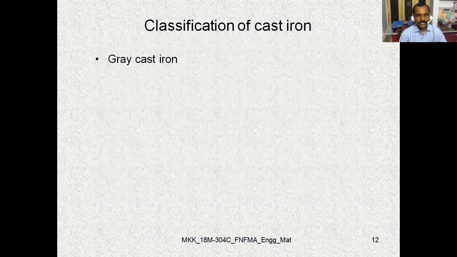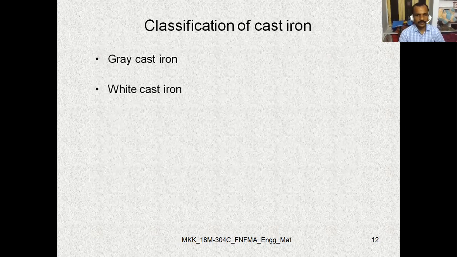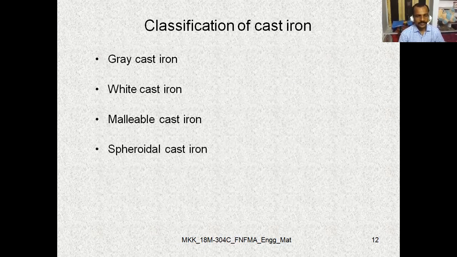So let us move to the classification of cast irons, the types of cast irons. The first one, gray cast iron. Second is white cast iron. Third is malleable cast iron. Fourth is spheroidal cast iron, along with chilled cast iron and alloy cast iron.